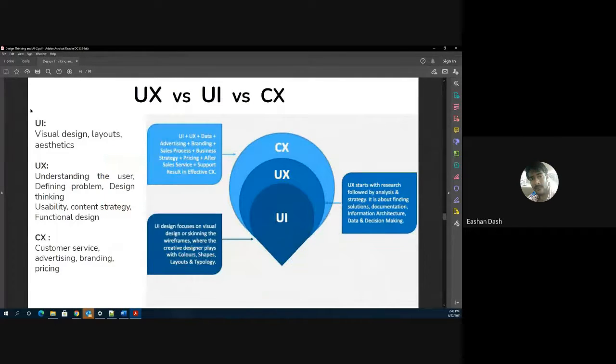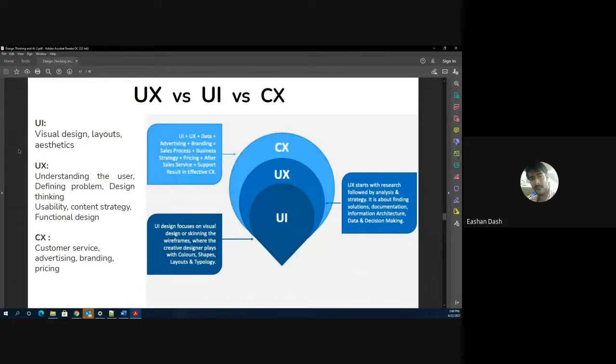Now, after getting clear on UX and UI, let's go to CX, customer experience. This is the place where your branding, your pricing, and aspects like customer service come into the picture. For example, let me take Apple products and non-Apple products. Clearly, Apple has a branding that many companies fail to match.